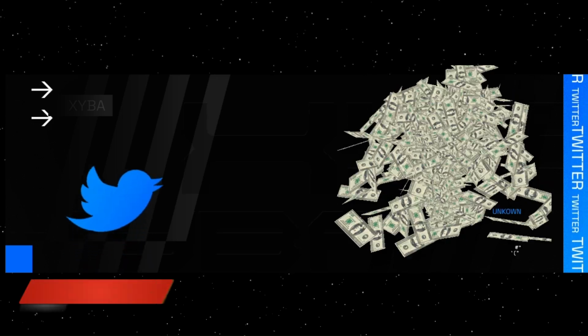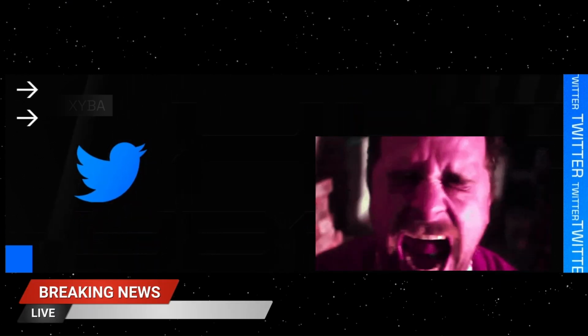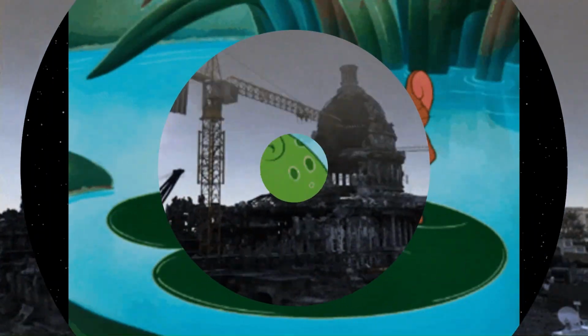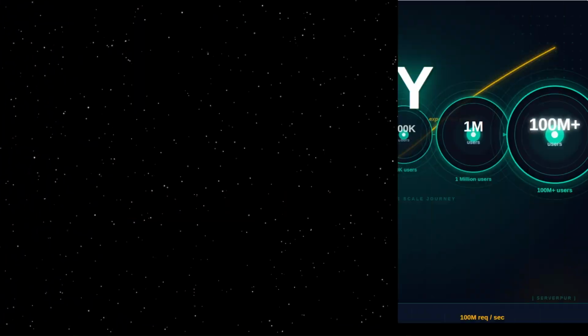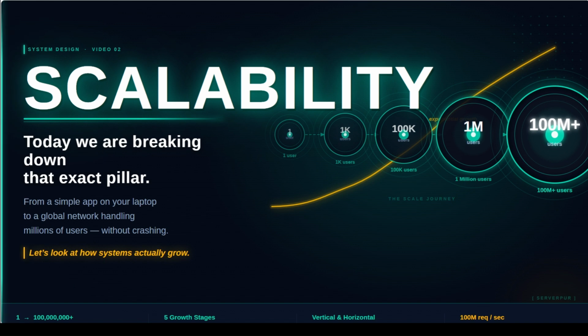Twitter spent millions of dollars and 3 painful years rebuilding their entire architecture because they ignored one single concept. What is that? Today, we are breaking down that exact pillar, scalability. From taking a simple app on your laptop to building a global network that handles millions of users without crashing. Let's look at how systems actually grow.